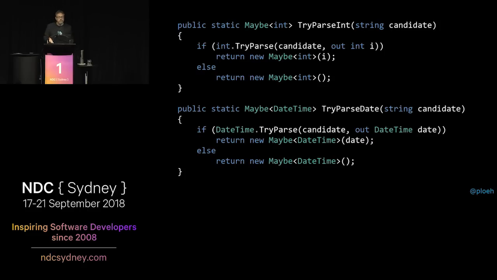So what you could do with stuff like this is, imagine that you are implementing a little car rental service, and you want to ask the potential customer from which date they want to rent the car. That's what that CollectDate method does. It asks that question of the user, and then the user types in the answer: I want to rent it from the 4th of October. Then you get a string, and you call TryParseDate with that string, and you get a Maybe of DateTime.